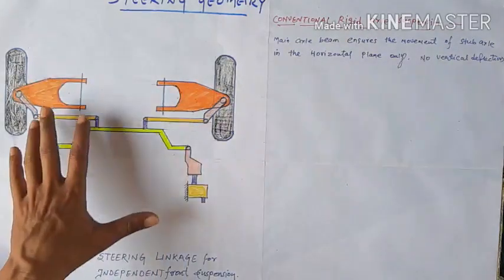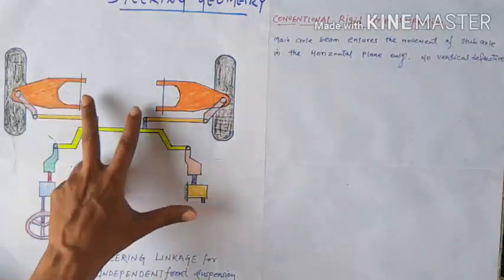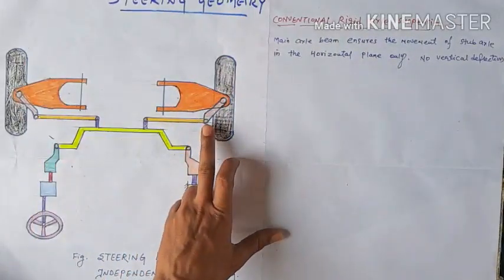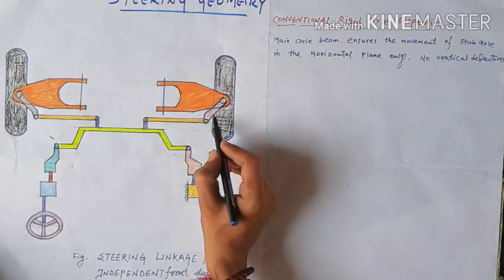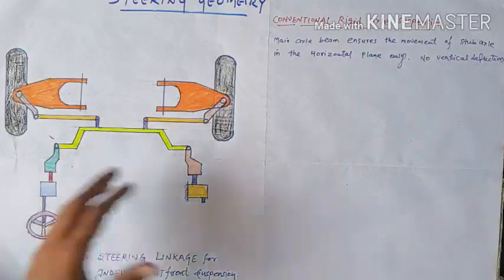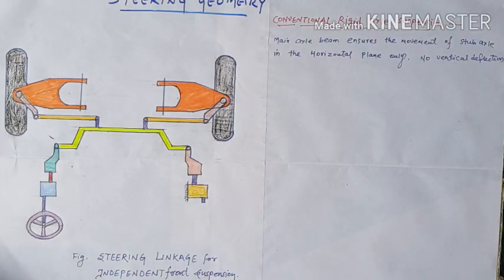I am showing you these with colors: the wishbone arm and the track rod arm, which I will discuss after this. Since no vertical deflection is made in the conventional rigid axle system, we remove these difficulties by using the independent front suspension system.